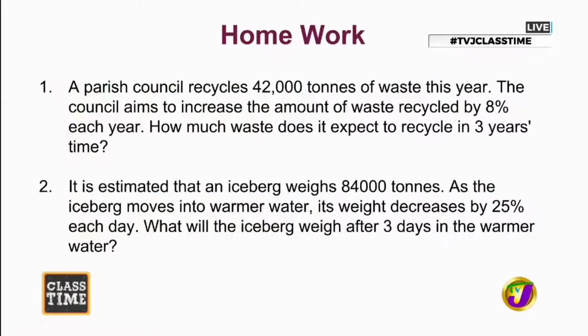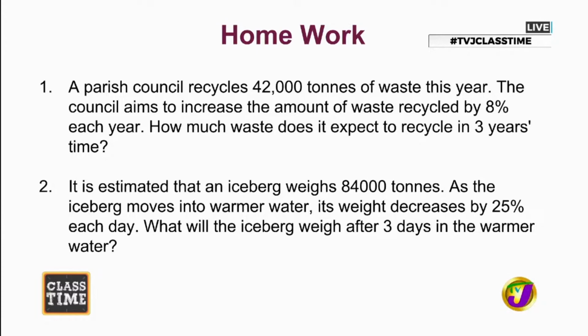So let's look at the question. A parish council recycles 42,000 tons of waste this year. The council aims to increase the amount of waste recycled by 8% each year. How much waste does it expect to recycle in 3 years' time? Now, as we look at the question, Latoya, I'm seeing the increase popping out at me.